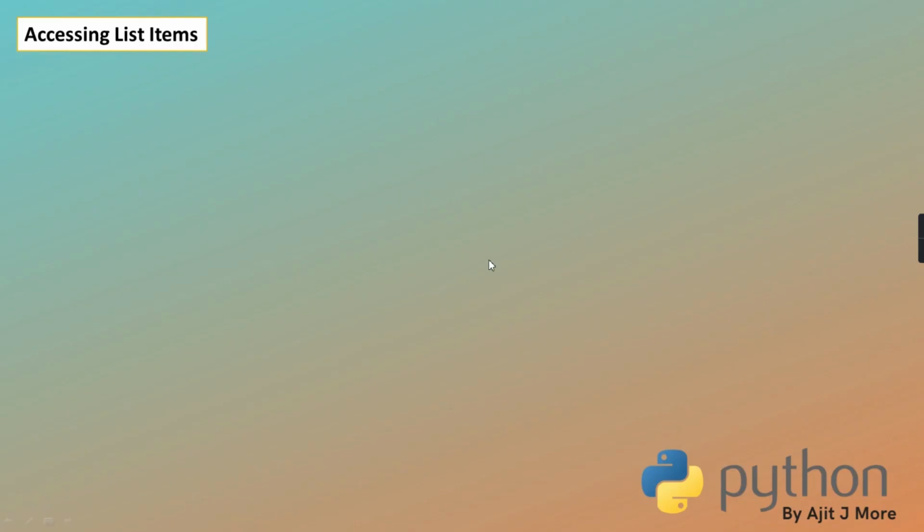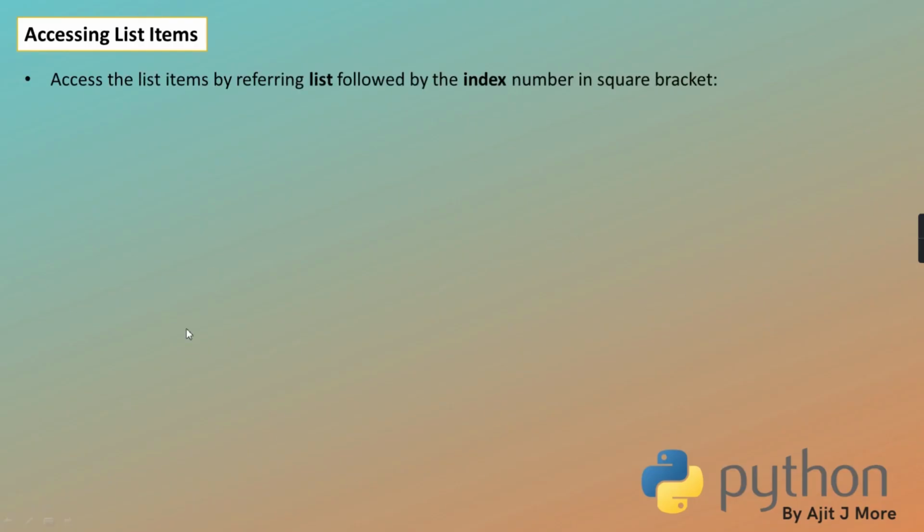Quickly we'll go on to the slides part. Many more things about list we have to learn. So, access the list items. If you want to access one by one elements of the list, that is items of the list, you access it by mentioning the list object and then in the square bracket mention the index. So access list item by referring list followed by index number in square bracket. Okay. I hope you got it.